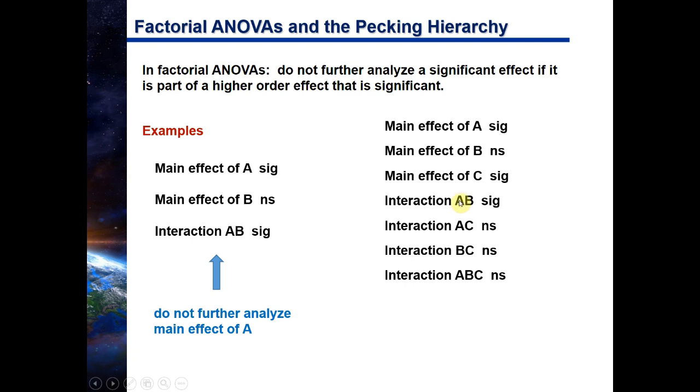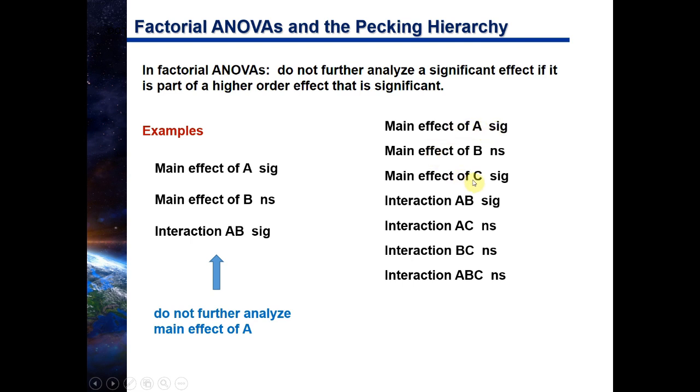AB is a higher order effect, and it is significant, so you do not further analyze A. You just say A was significant, but will not be further analyzed here because the interaction between A and B is significant. You're going to focus on this higher order effect, which tells you much more than the effect of factor A alone on the dependent variable. Because it gives you so much more information, that explains why we don't go on to further analyze A, even though it's significant.